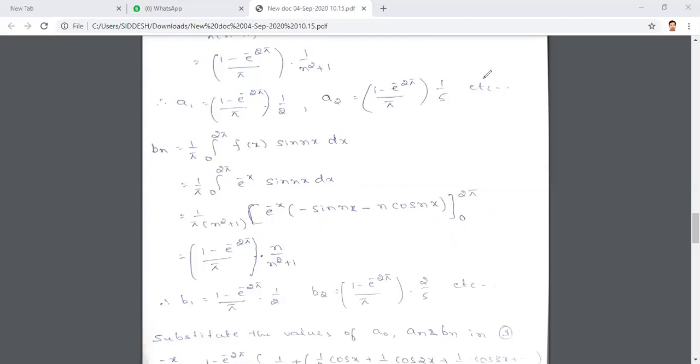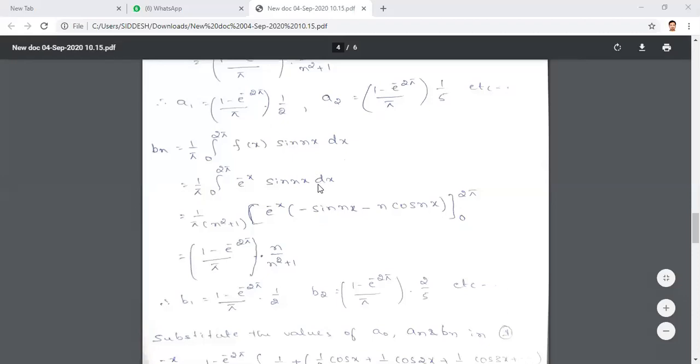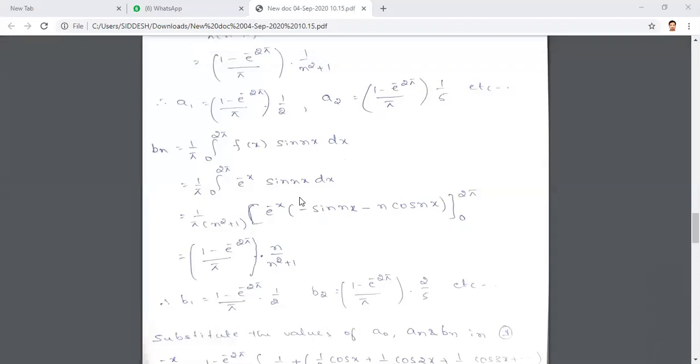Anybody having doubts in this? No, sir. Others, anybody? If you have doubts, you can ask, because if you understood one problem, the flow will be like this only. The procedure will be the same. Only the interval will change: 0 to 2 pi will change into some constant interval 0 to 2L, and minus pi to pi will change into minus L to L. I will tell that later. If you understood at least one problem's procedure properly, you can solve the remaining problems very easily. Anybody having doubts?